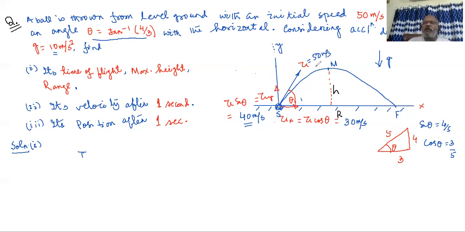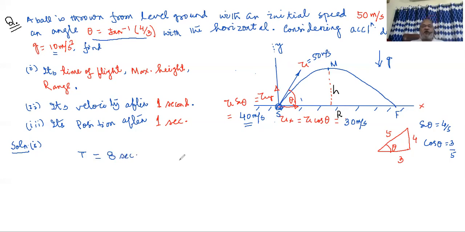Time will obviously be 4 seconds, because every second gravity will be deleting 10, 10, 10, 10, and we got an initial stock of 40 meters per second. So the ball will be going up for 4 seconds, and again the same gravity will be recreating the motion. So time of ascent must be equal to time of descent, as the same gravity is controlling. So going up time will be 4 seconds, coming down time will be 4 seconds. So 4 plus 4, total time of flight equal to 8 seconds. Is my point clear or not?